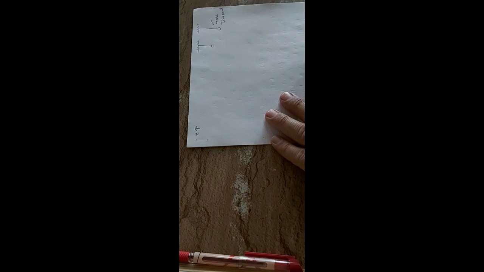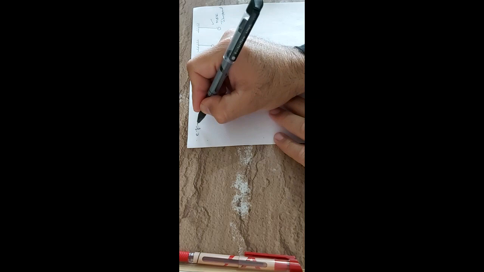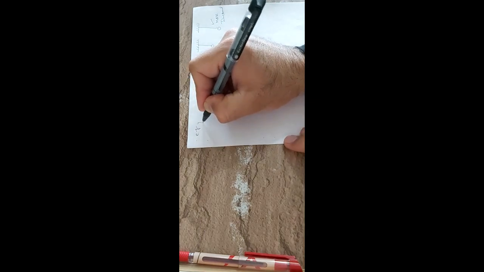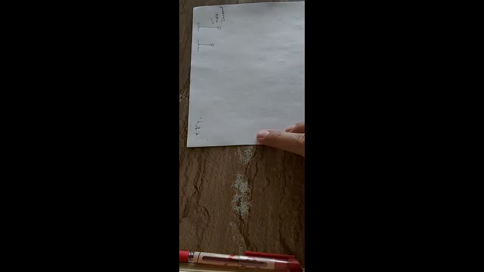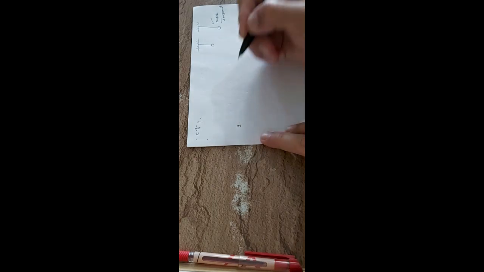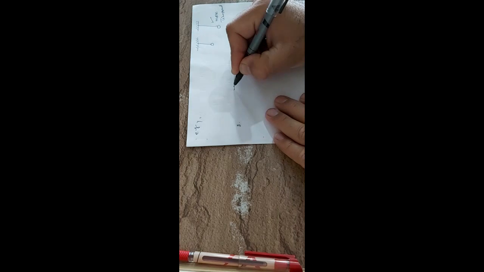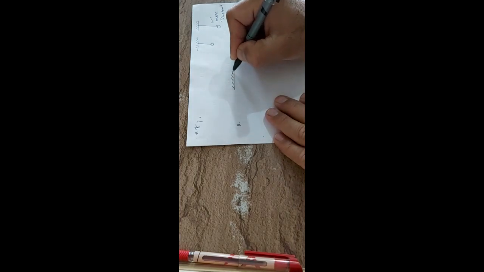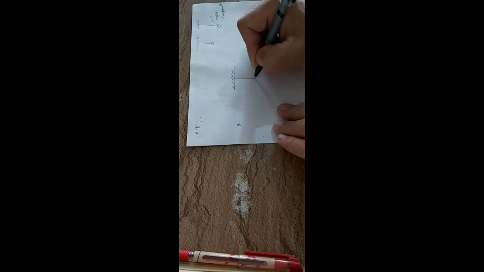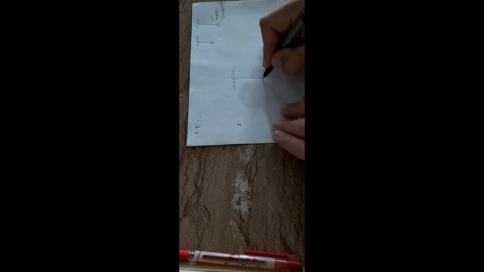Now another concept that I want to discuss with you. Again, this is a pendulum, and this pendulum has this as a bob.